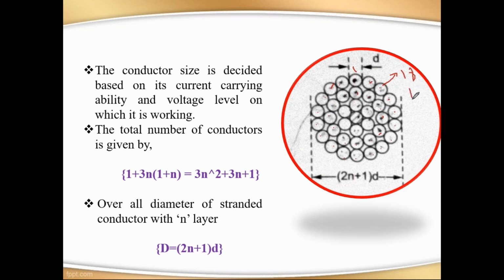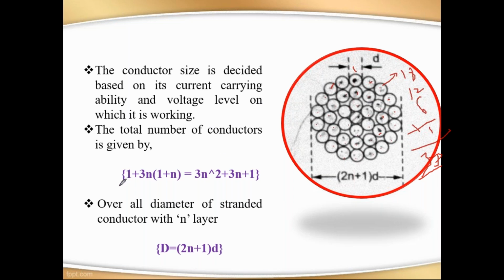So the second layer consists of 12 conductors. Next, the third: 1, 2, 3, 4, 5, 6. So the third layer consists of 6. Next is the central limb. Let me add the total: 18, 12, 6 and 1. That is 37 we got.